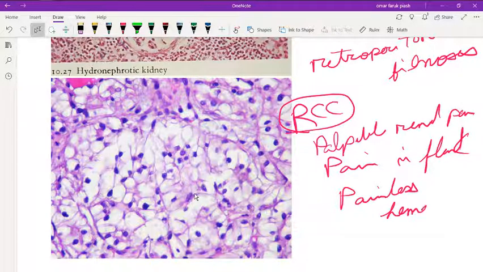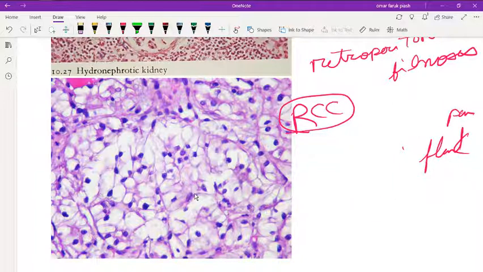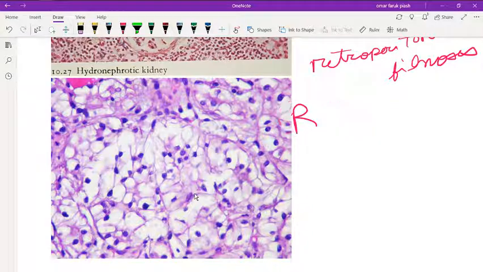If you find these three features and the age of that person is above 40, above 50, at that time you have to think that the person might have renal cell carcinoma.